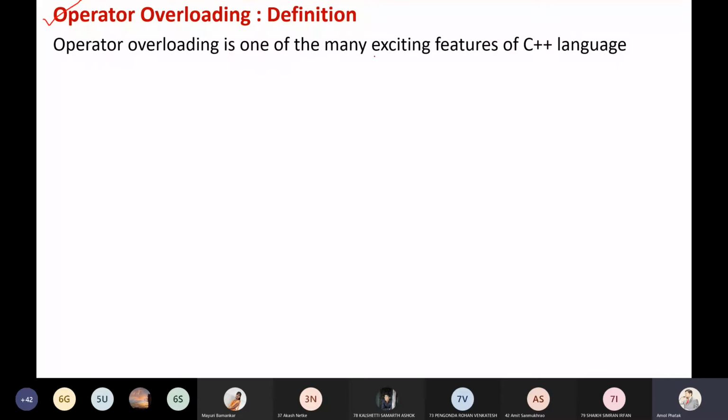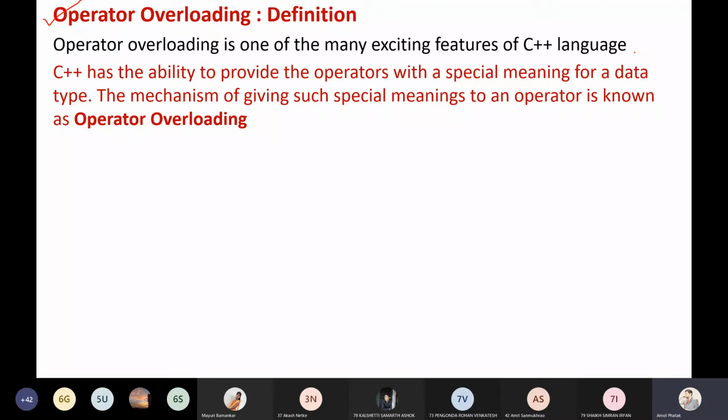Operator overloading is one of the many exciting features of the C++ language or object-oriented programming. C++ has the ability to provide operators, whether arithmetic or logical operators, with special meaning for a data type. So they will not operate only on integer, float, or character, but they can operate on objects also. The mechanism of giving such special meaning to an operator is known as operator overloading.